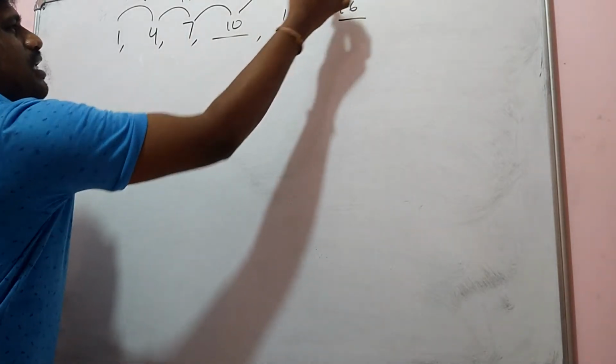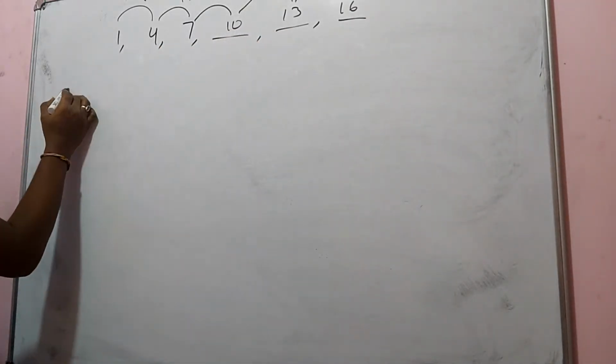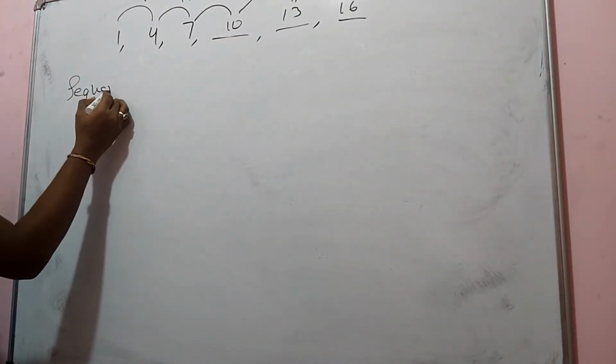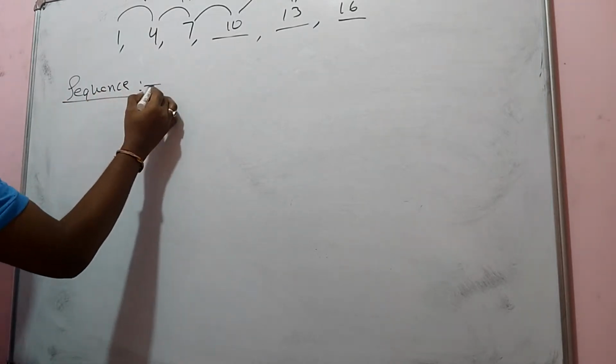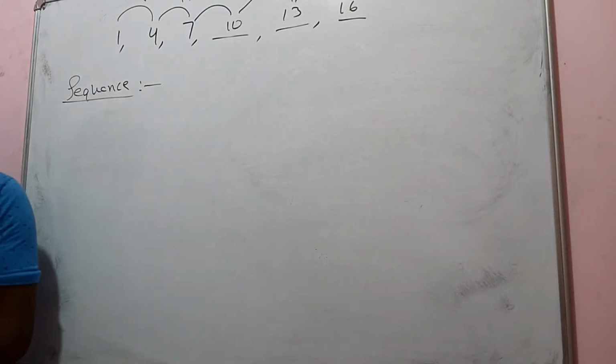So the numbers which follow a certain pattern are called a sequence. Sequence means numbers that follow some certain pattern. Are you getting what I said?